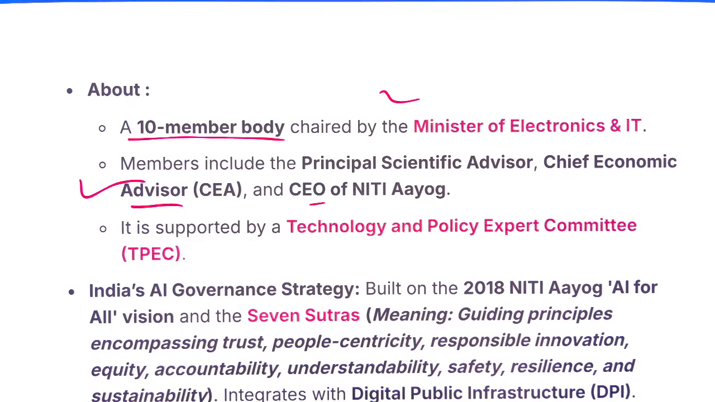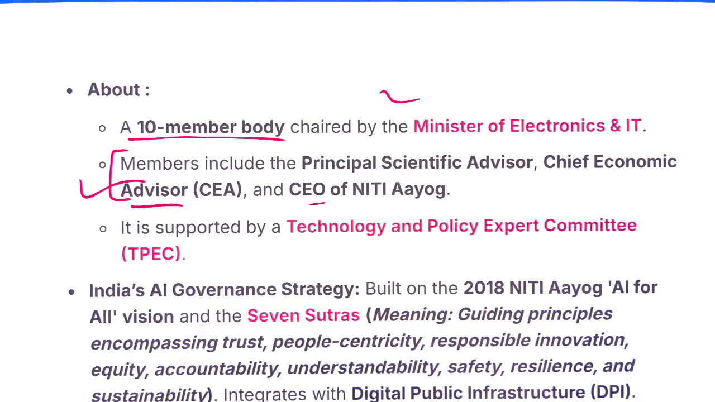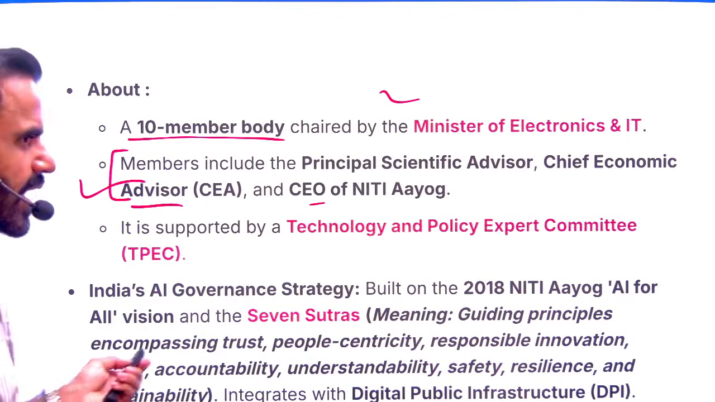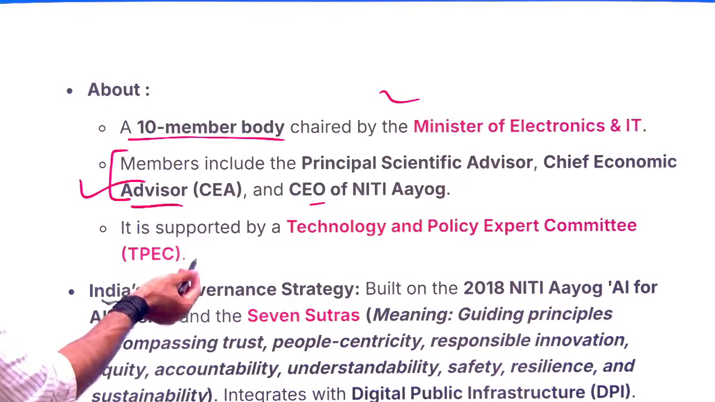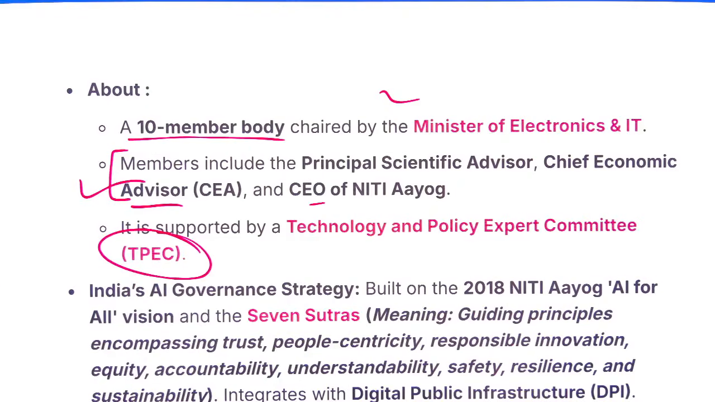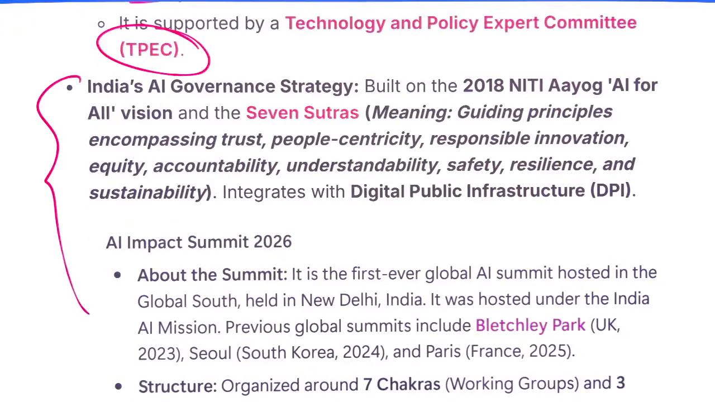Now the moment you see the members, it is quite logical that higher-level officials are there in this particular body, and that's why it is quite important to have someone of ministerial level as the chairperson. And who is going to give advice? That is TPEC. Now as far as AI is concerned, we have already covered this in our AI part,